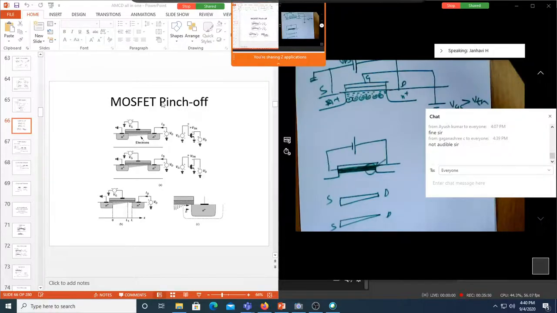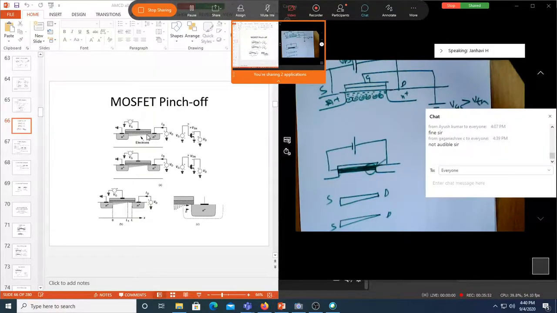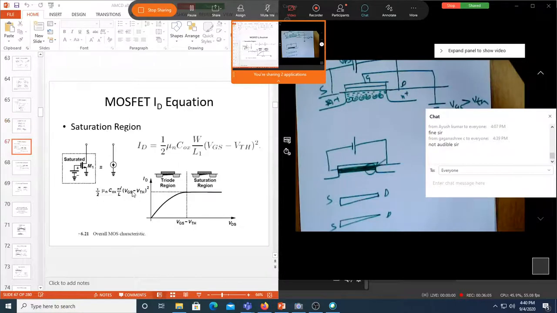Yes, sir. That's what is happening here. Can you see here? There is a channel existing till the end of the drain. Here you can see it has started pinching off and it is totally pinched off. There is no channel existing at all. So let us see why it happens so.